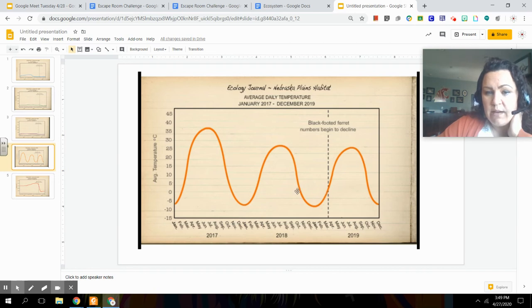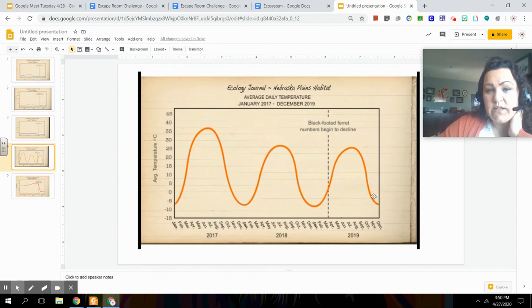So, could that possibly have had some effect on the success of the population? We're looking at -5 degrees. Maybe that -5 degrees had some sort of impact, because if it's really cold and these ferrets are coming out and trying to find food, maybe they're not able to find food because it's too stinking cold, and this temperature has kind of gone all up and down and crazy.